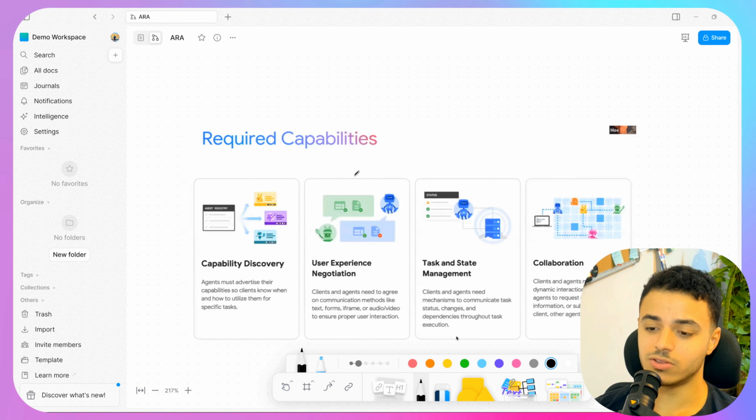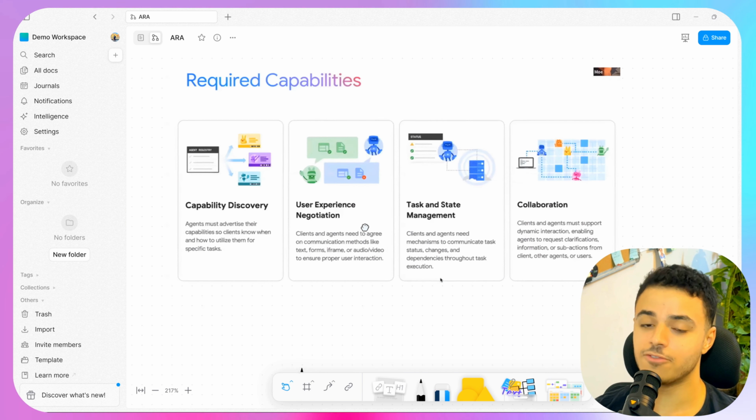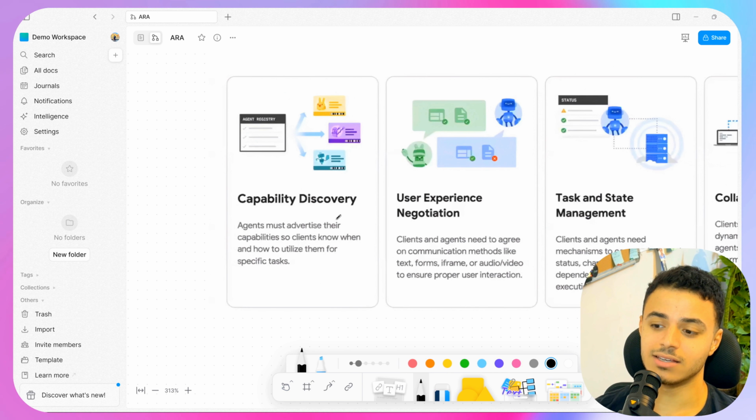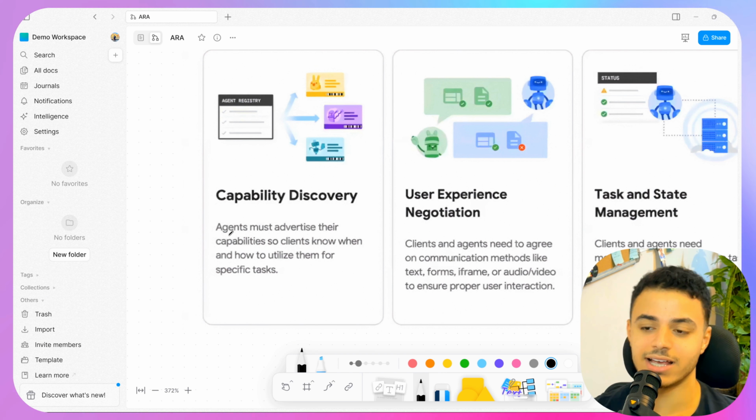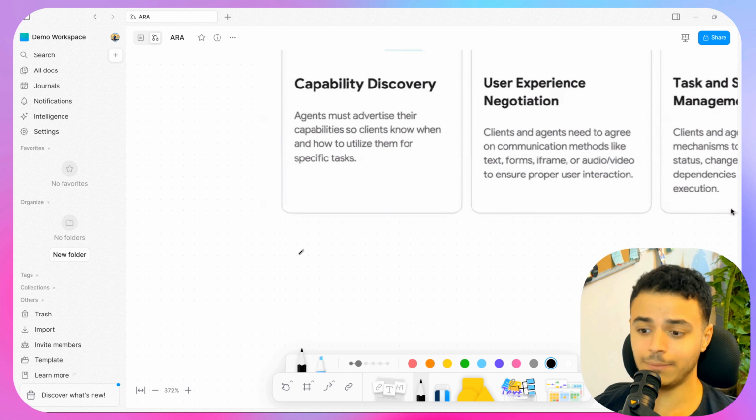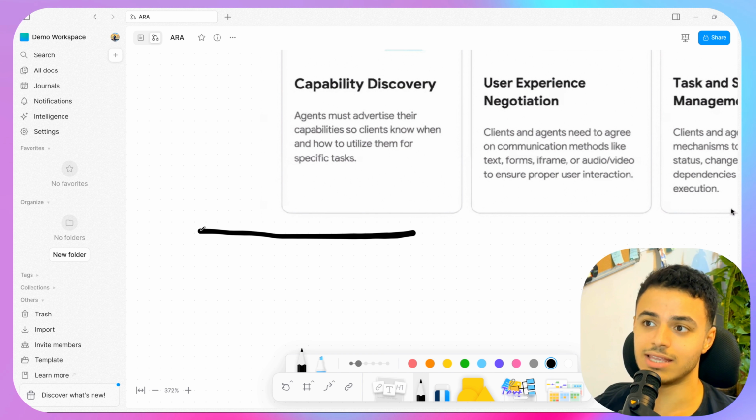So now, to break down the required capabilities, we have four main capabilities. And the first one is discovery. For example, agents must advertise their capabilities so clients know when and how to utilize them for specific tasks. And we've talked about this topic before when I said that we need to define our tools or agents in a good way.